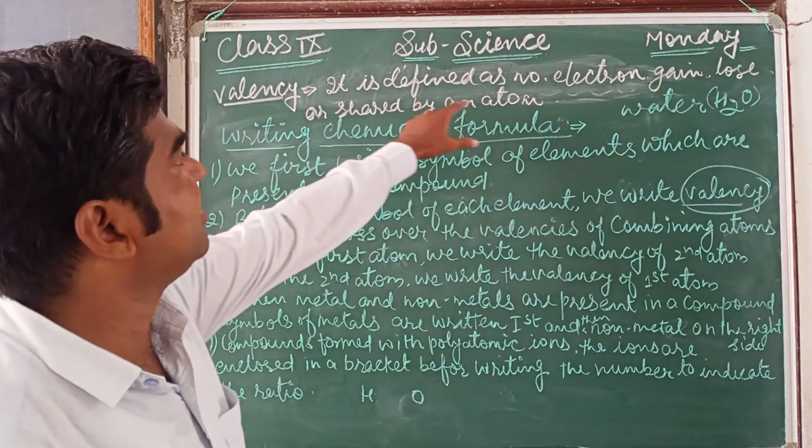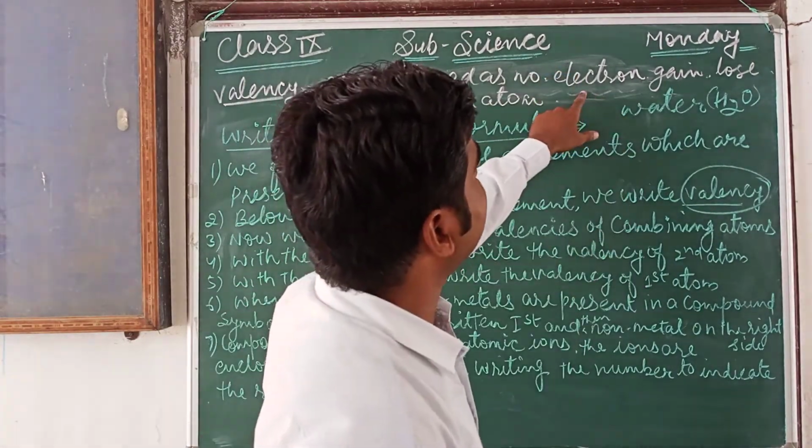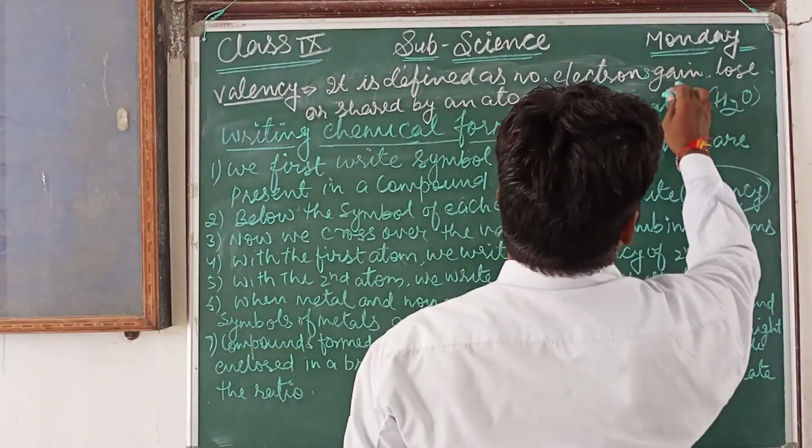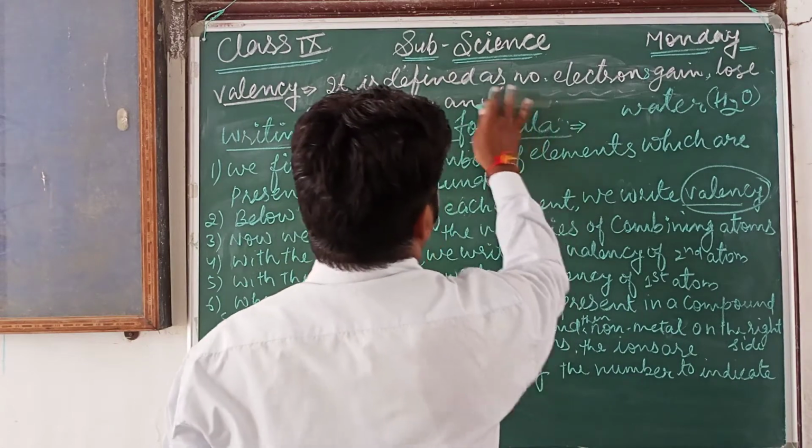So it is defined as the number of electrons gained or lost or shared by an element.